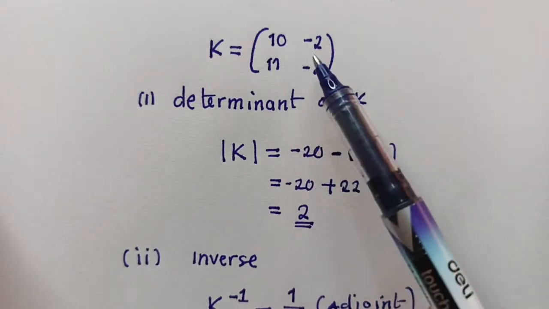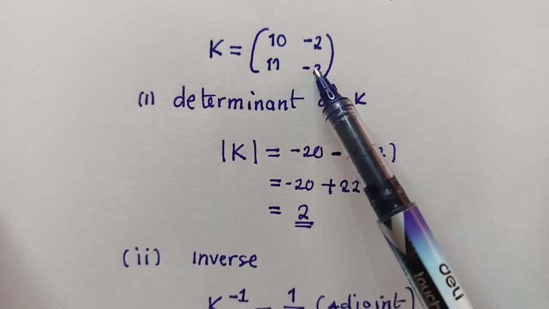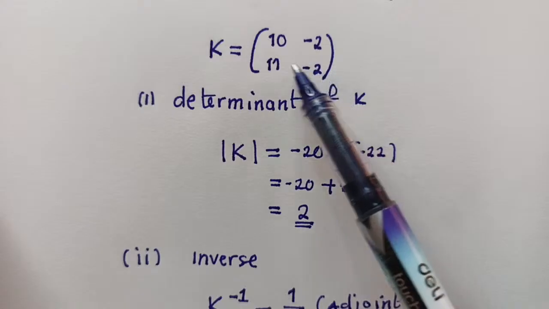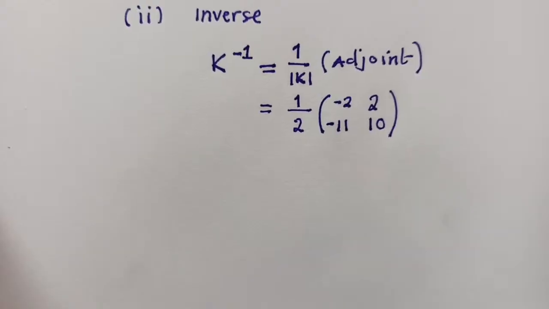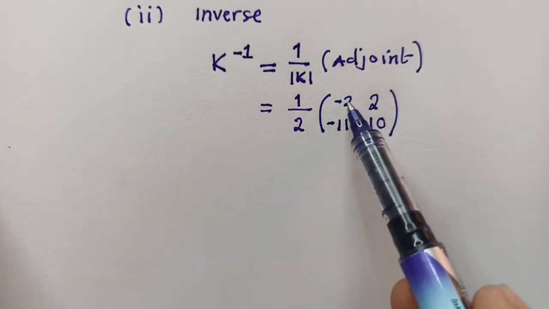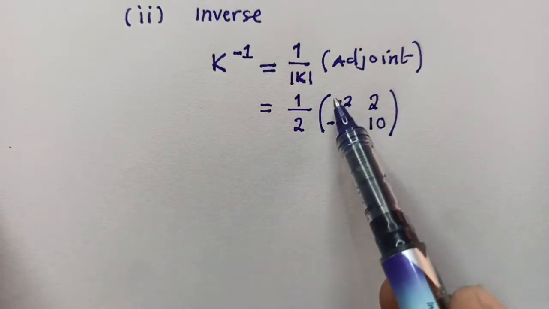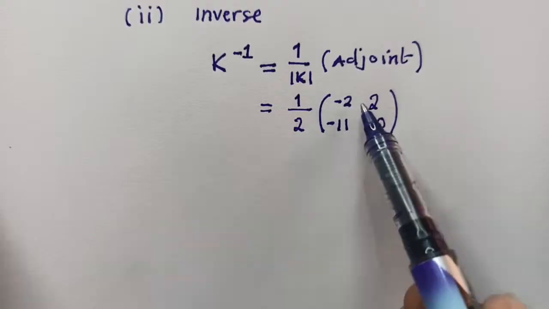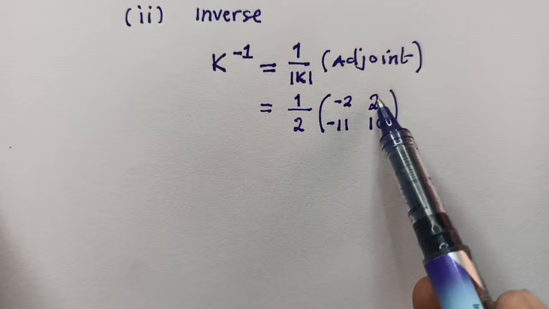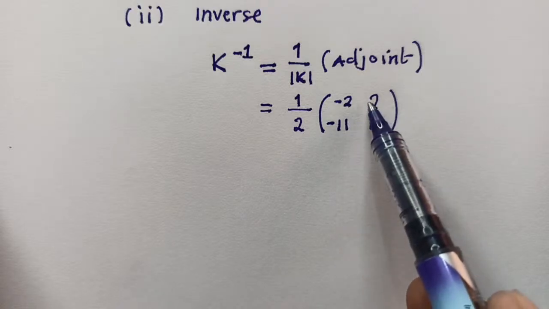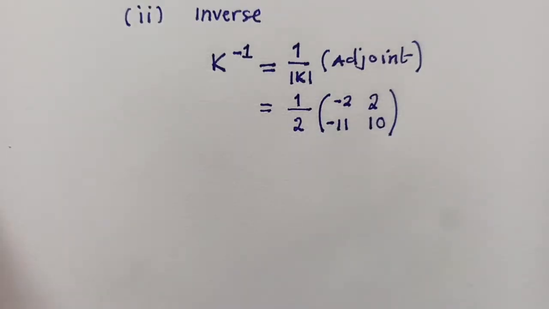So what you normally do is you switch the major diagonal. The number which is here goes where this number is. These two numbers switch, while for these other two numbers, the signs switch. So look at this. Negative 2 was here, but has gone where 10 was. And 10 has gone where negative 2 was. That's what we do. We switch the numbers here. And then here, we switch the signs. This was a negative, it's now positive. This was a positive, it's now negative, just like that.